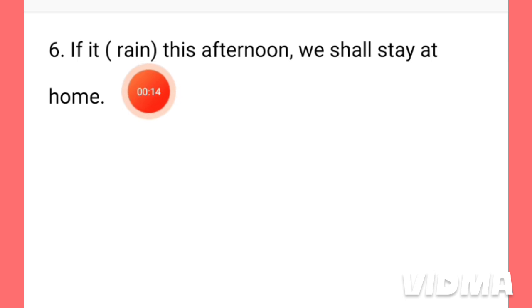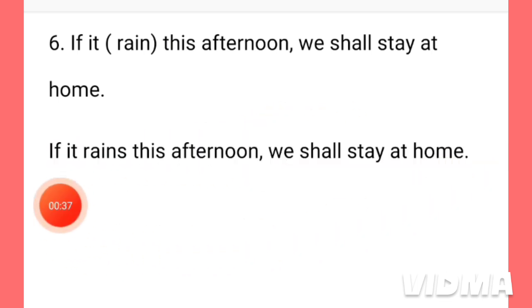Rain, we have to use the proper form of this verb rain. Here the sentence is expressing a condition. If it rains, we shall not stay at home. Now see the answer. This is the actual sentence. If it rains this afternoon, we shall stay at home.